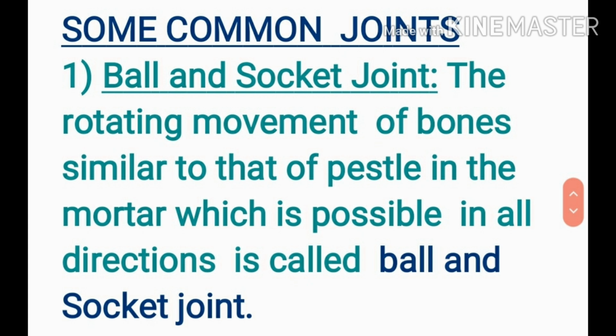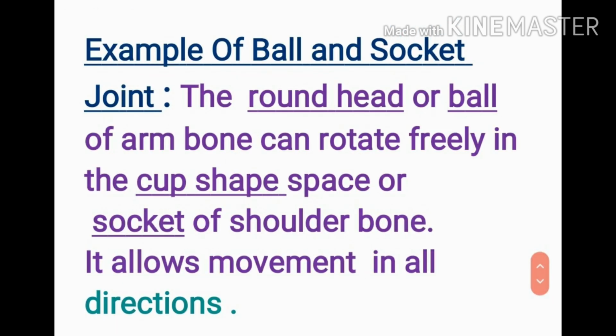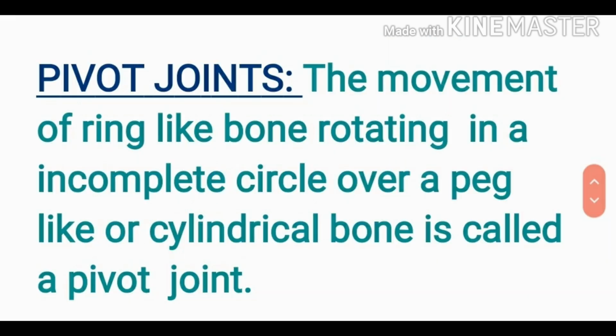Ball and socket joint: the rotating movement of the bones, similar to that of pestle in the mortar, which is possible in all direction, is called ball and socket joint. For example, the round head or ball of the arm bone can rotate freely in the cup-shaped space or socket of the shoulder bone. Same movement is found in the hip joint. It allows the movement in all directions. So it is called ball and socket joint.